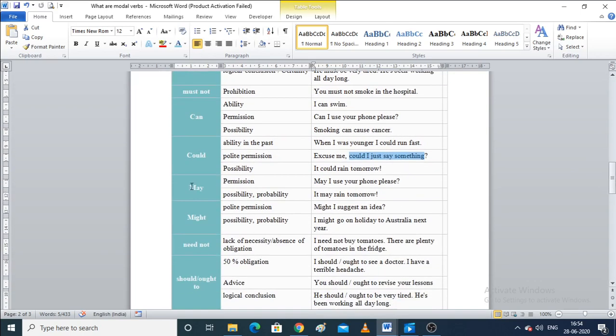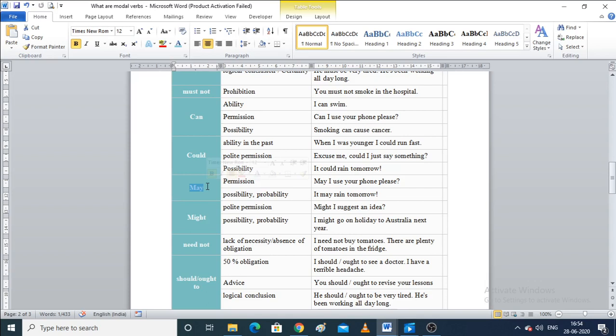Now may. We are very familiar with this word may because from childhood we have learned that while entering the classroom we have to ask our teacher's permission by saying, ma'am, may I come in? So the word may depicts that we are requesting.